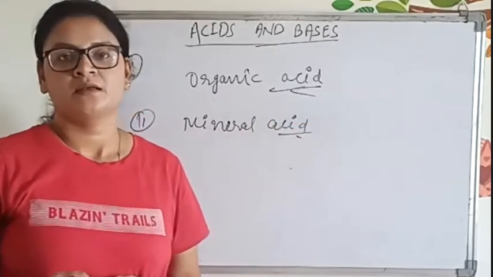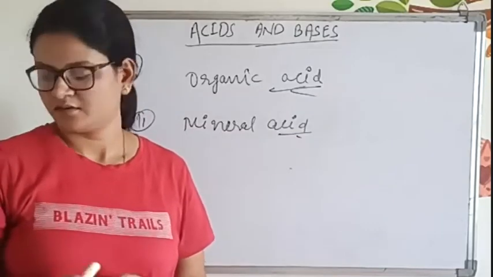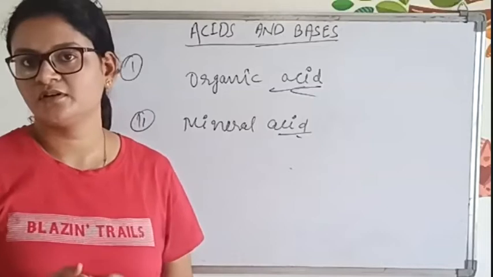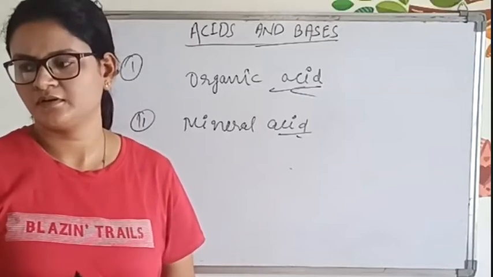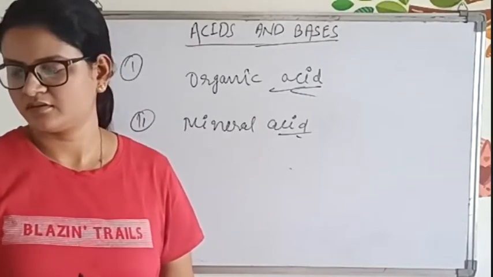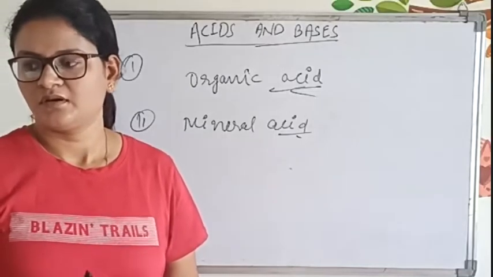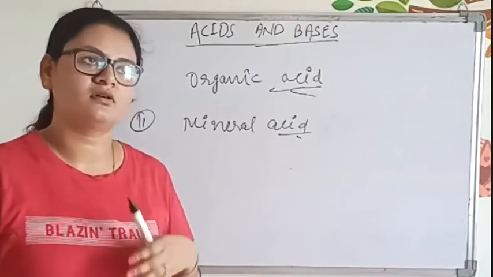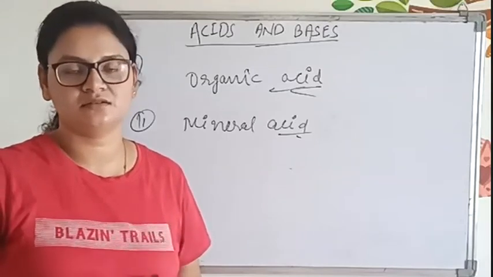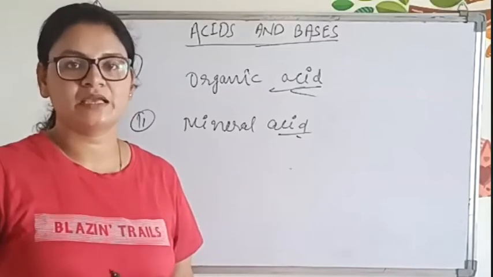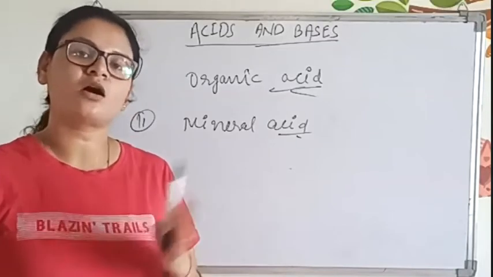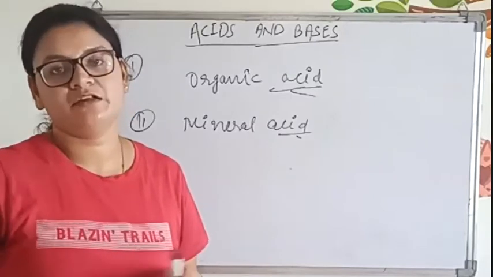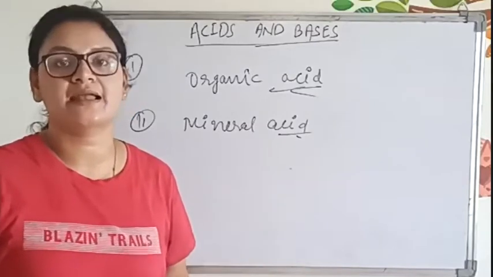Ma'am, is mineral acid a division of organic acid, or just another topic? No. Actually, as we are discussing acids and bases, there is a term organic acid. Sometimes in the exam there will be four options and you have to identify the organic acids.